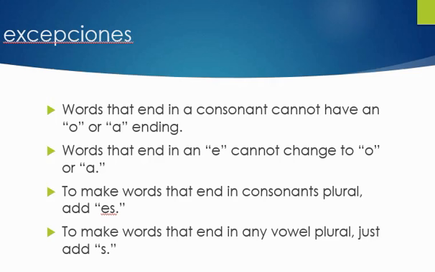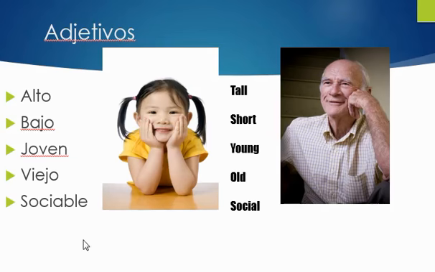Some of your adjective vocabulary that you're going to be working with, the words tall and short, alto and bajo, and remember you can make those feminine if it's a girl, alta, baja, and you can make them plural if you need to, altos, altas, bajos, bajas. Young and old, joven, viejo. You can make them plural as well, jóvenes, viejos. And then remember, because viejo ends with an O, you can also make it feminine, vieja.